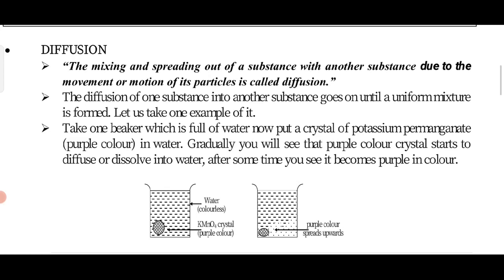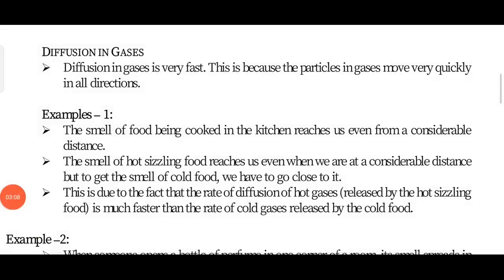So why is that? The particles of matter are continuously moving and mixing with one another due to diffusion, and it is maximum in the case of gaseous particles, as we have already discussed. Diffusion in gases is very fast because there is very low force of attraction among the gaseous particles, so they can move freely and very quickly in all directions. Now I am giving some examples of this kind of observation.